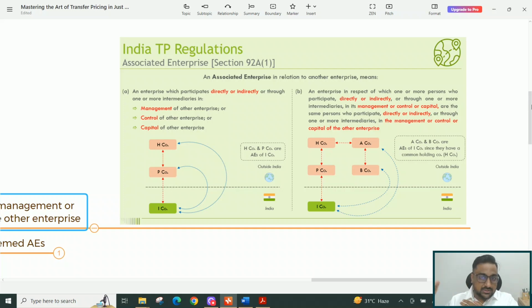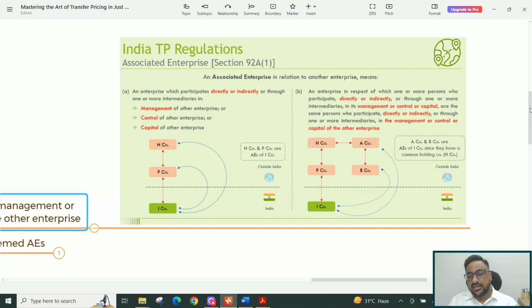Now we move to sub-clause B. What it says is that an enterprise in respect of which one or more persons participate directly or indirectly through one or more intermediaries, which is similar to the prior clause, in its management, control or capital, are the same persons who participate directly or indirectly or through one or more intermediaries in the management, control or capital of the other enterprise, right? So this also captures situations where there is no direct or indirect holding with the taxpayer assessee, but there is an indirect way they are associated with the taxpayer assessee.